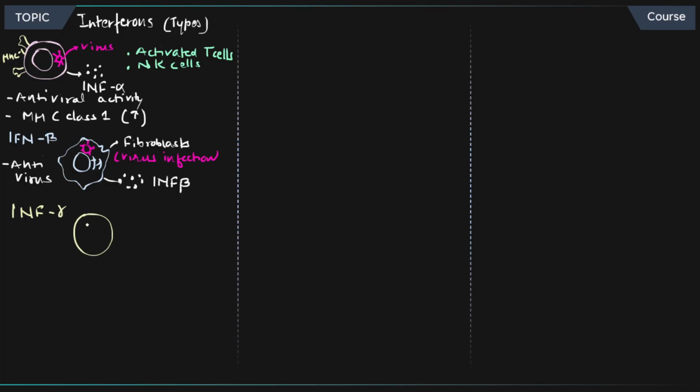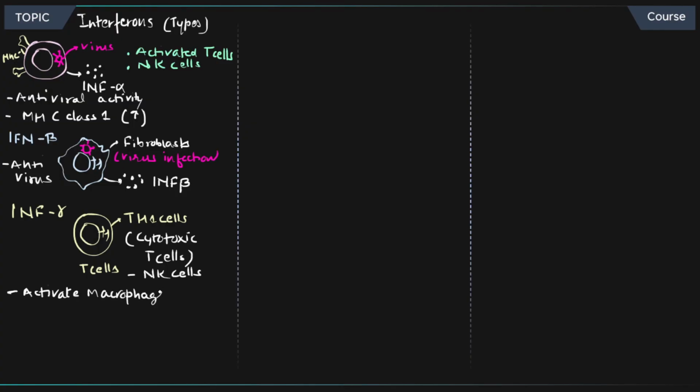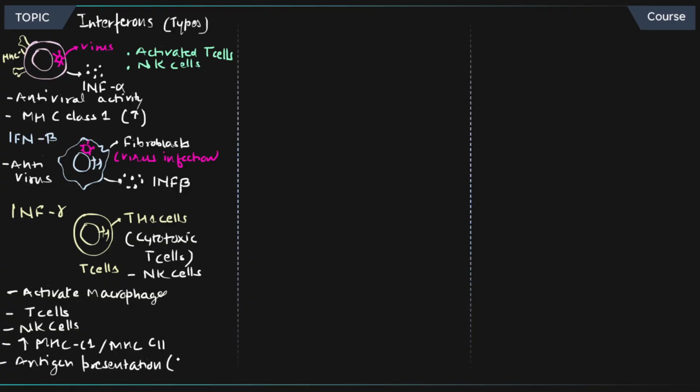This is produced by Th1 cells. Just imagine this is a T cell, specifically a Th1 cell, and it is going to affect the functioning of cytotoxic T cells. So it's really important for the functioning of cytotoxic T cells as well as NK cells. It is going to get released by activated macrophages, T cells, and NK cells, and it's going to enhance MHC class 1 as well as MHC class 2 expression. Both of these molecules are going to be expressed, plus antigen presentation is going to be enhanced. So you can imagine why these things are happening, because there is virus infection.